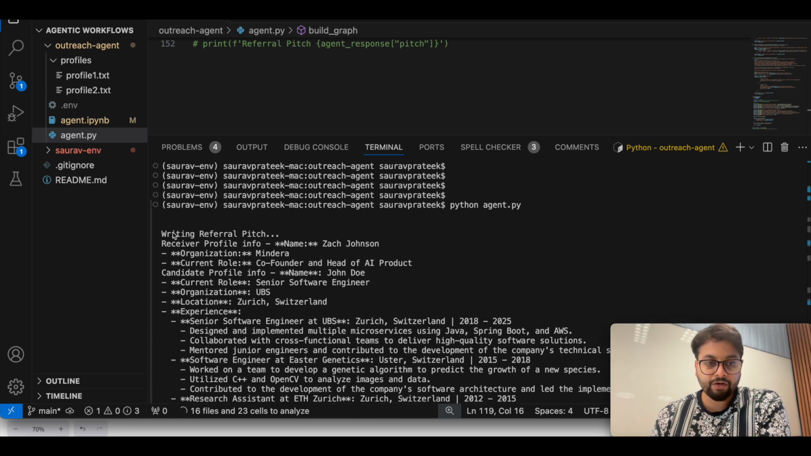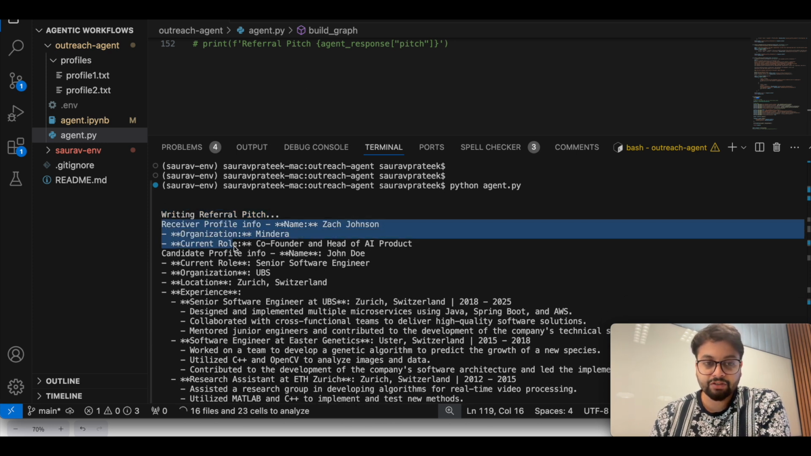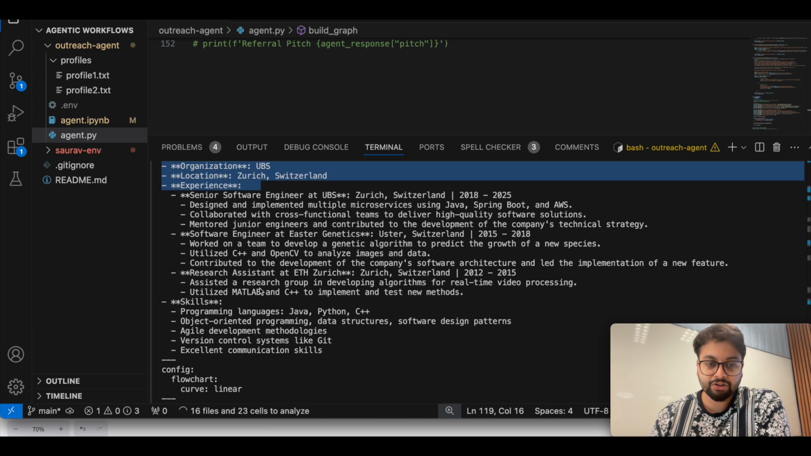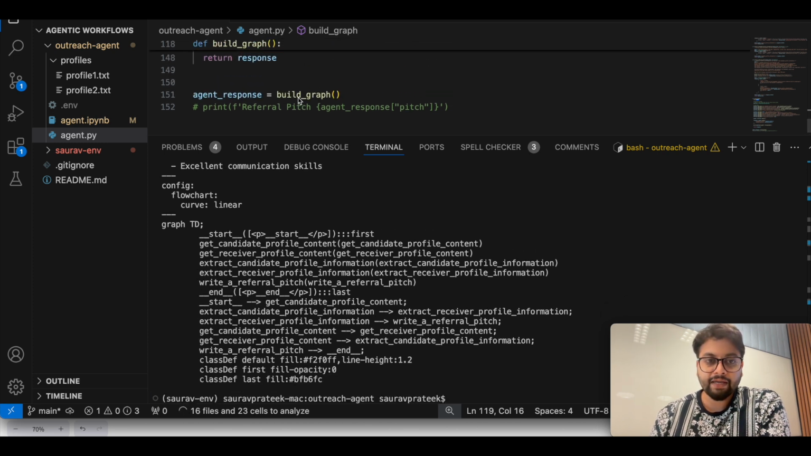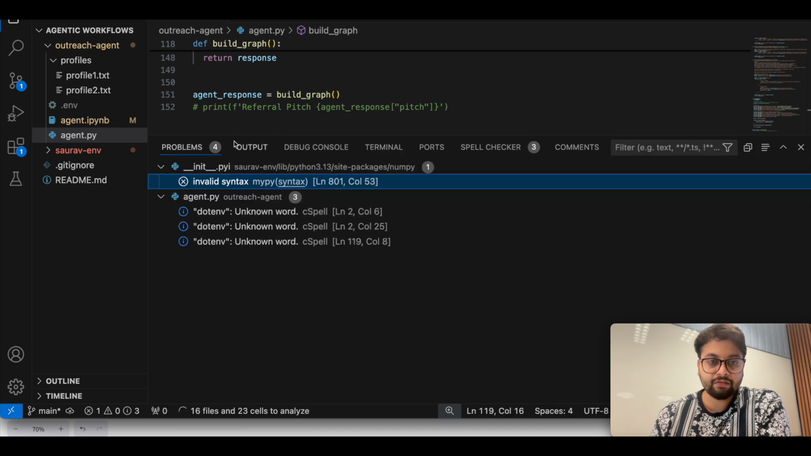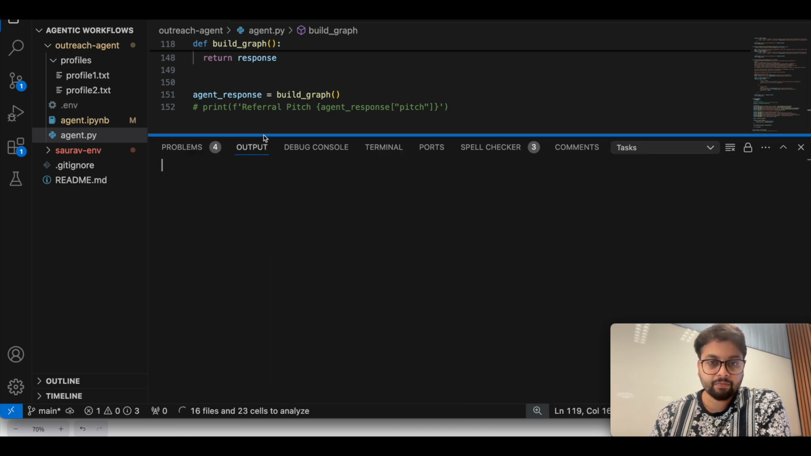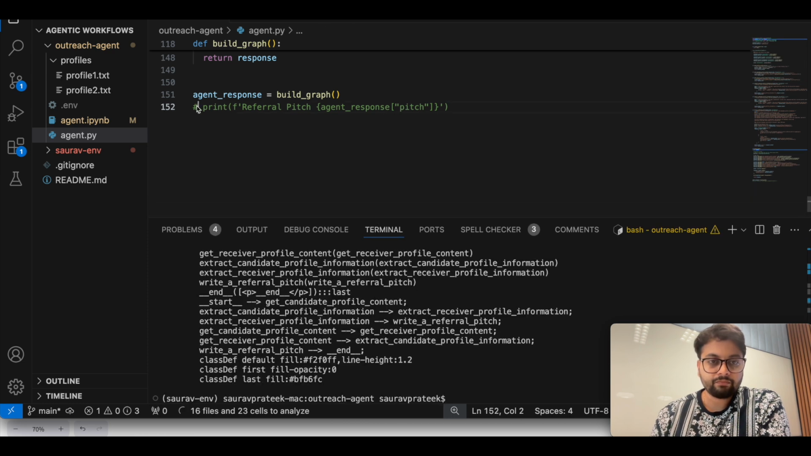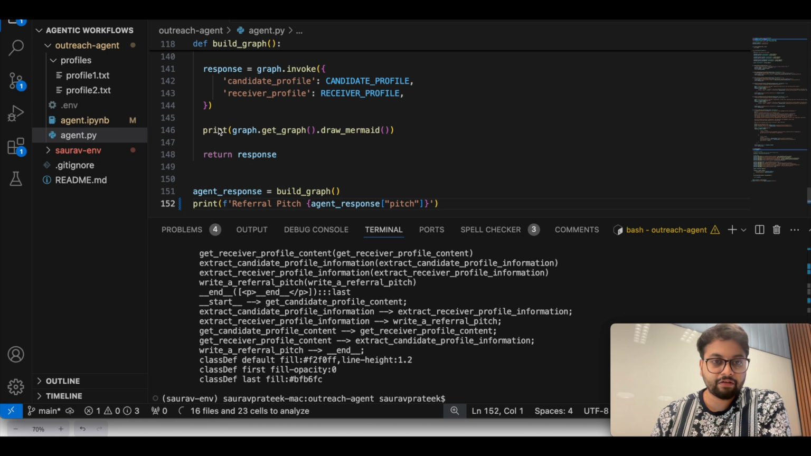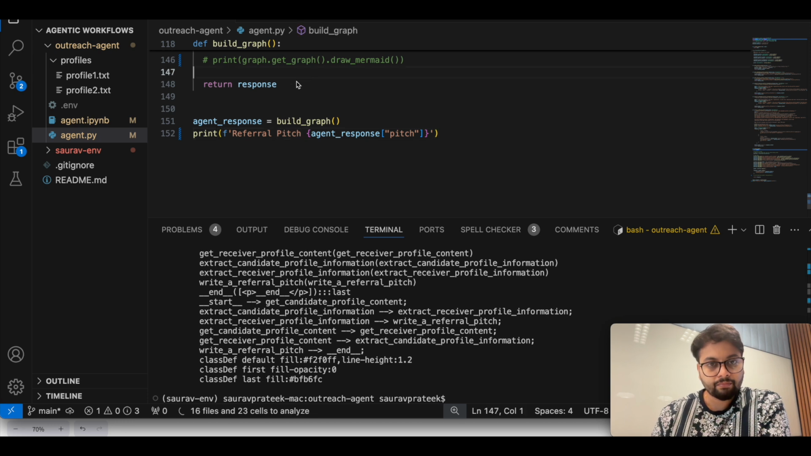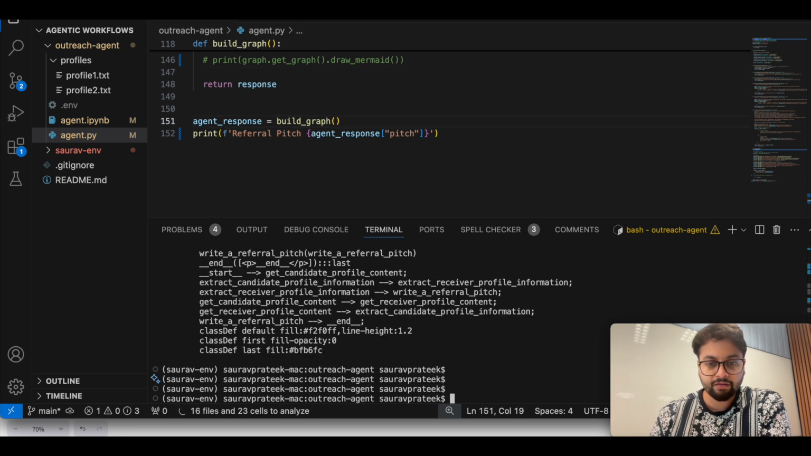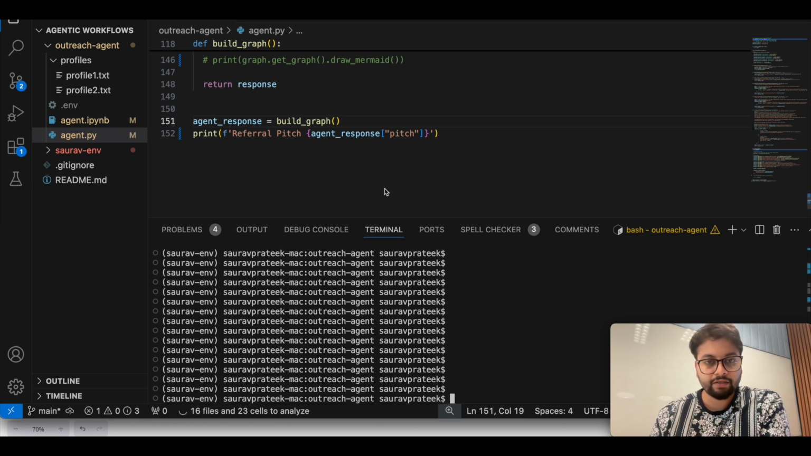Once all the node execution was done, it says writing a referral pitch, which I have logged. For writing a referral pitch, it mentions the receiver profile information and the candidate profile information which we have, and after that it will print the result. Currently what I have printed is the graph, but I can edit it and print the actual output as well. So let me do that quickly. This is the referral pitch which I want to print, and I'm gonna comment out the graph flow, because I don't want to print that. I just want to print the pitch which the agent has generated.